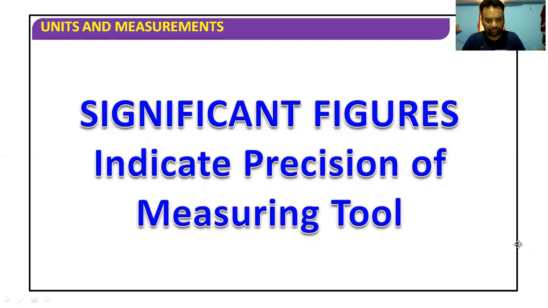Or if we are getting more digits after the decimal, then the instrument or the measuring tool is said to be more precise. More precise means more and more significant figures, more and more digits after the decimal. That is the meaning of precision. So for measuring tools, for the operators, we focus on precision rather than on accuracy.